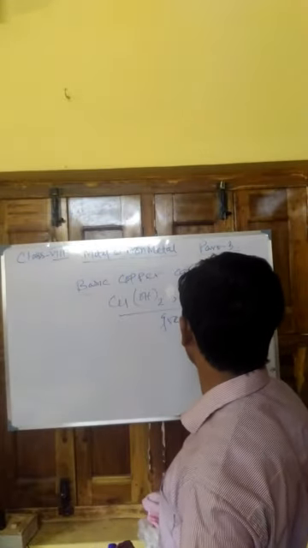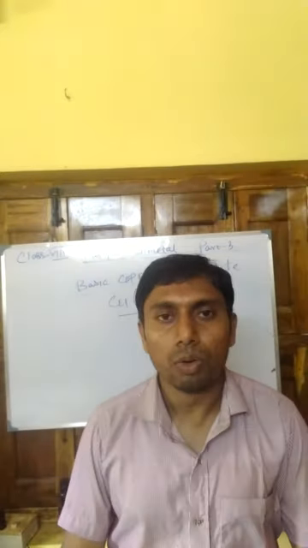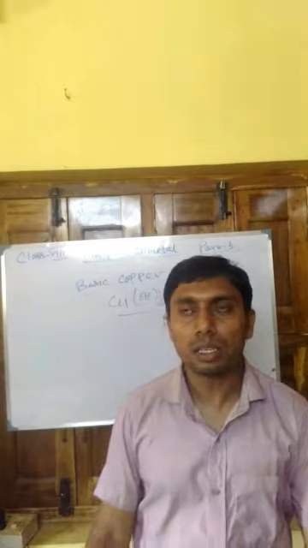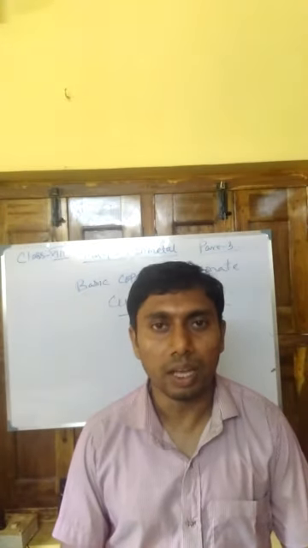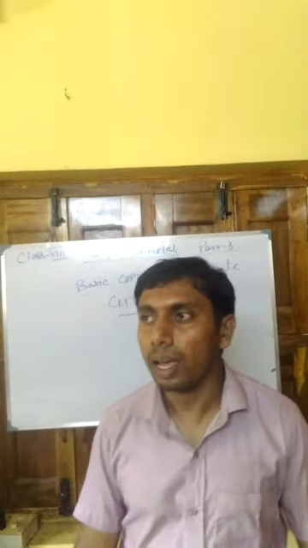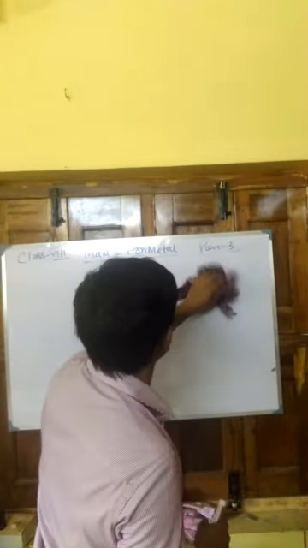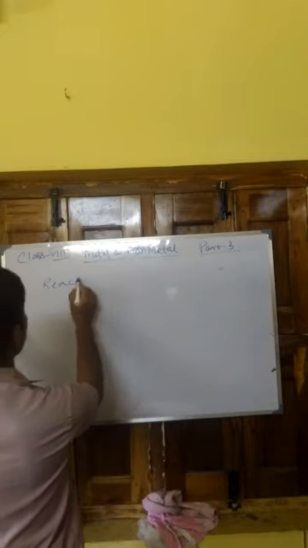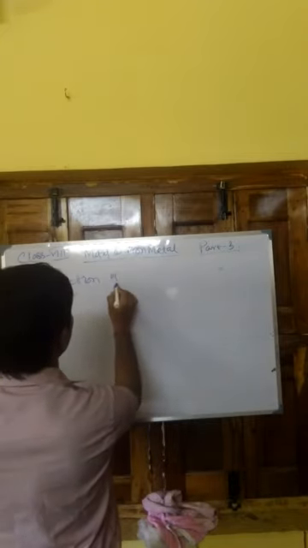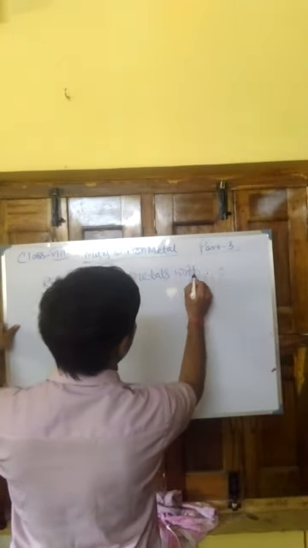Right? Now in today's class we will discuss the next two reactions, that is reactions of metals and non-metals with acid and with base, and some examples. So first of all, reaction of metals with acid.